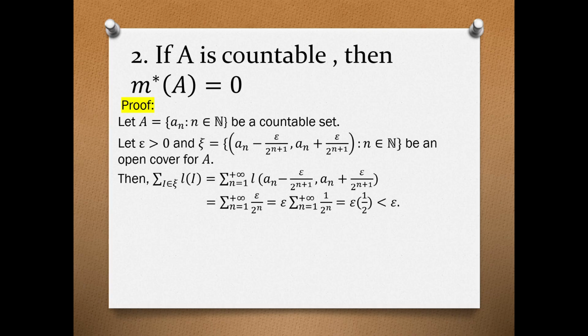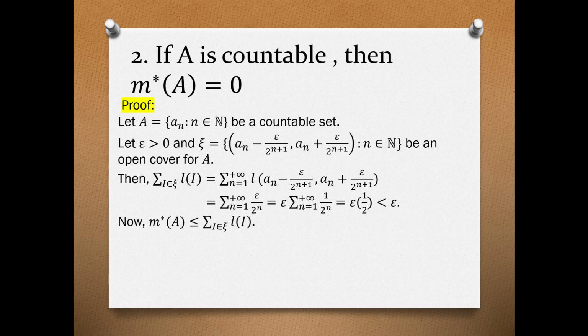Then we have the summation of epsilon over 2 to the power of n. That is the length of this interval, and this is equal to epsilon times the summation of 1 over 2 to the n, which is also equal to epsilon times 1/2, and this is less than epsilon.